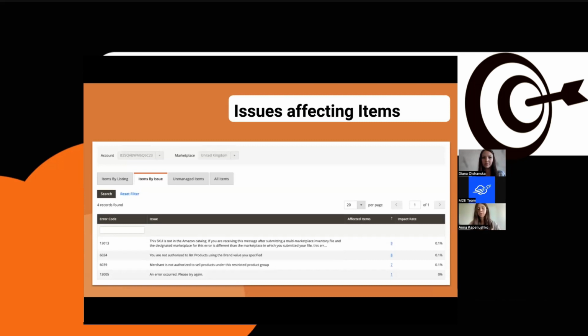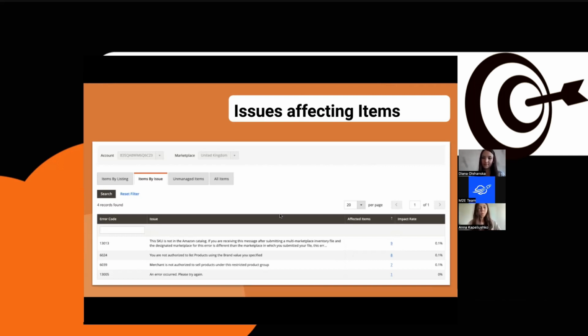Besides the list of the issues and the number of products, which you can also see when you click on a number here, we will add a column with instructions that will help you to cope with the particular problem. There will be a link to a knowledge base article where we'll add a short explanation and instructions to follow to solve the problem. So that was a little bit of our plans, but we hope to have it released in the following months.